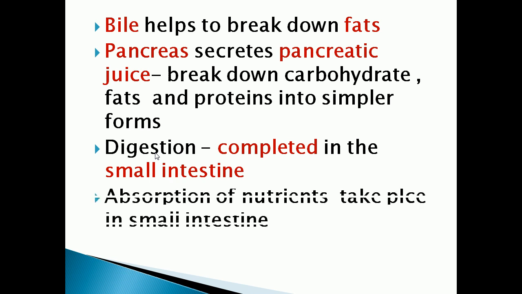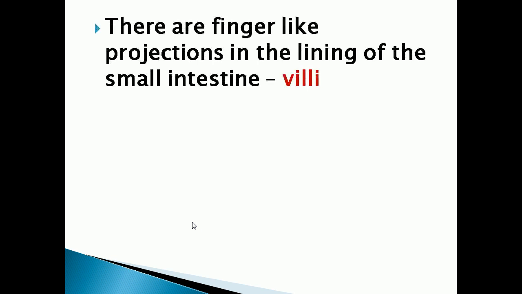After digestion, what has to take place? Absorption. Absorption of nutrients takes place in the small intestine. So how it takes place, we will see now. After digestion, the nutrients present in the food will be absorbed by the finger-like projections in the lining of the small intestine.